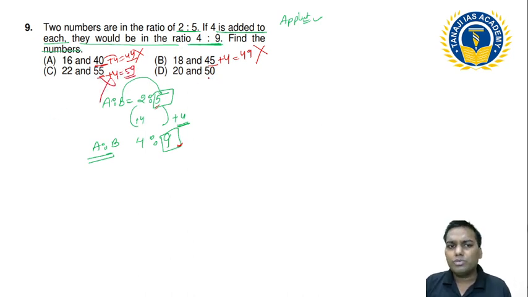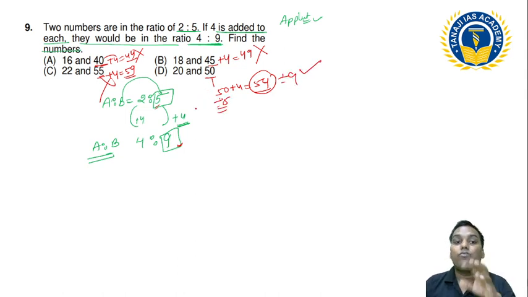Only one option is left, or you can check it directly: 50 plus 4 is 54. It is a multiple of 9 and also a multiple of 5. So there is only one option that satisfies this condition, so the answer is my D.